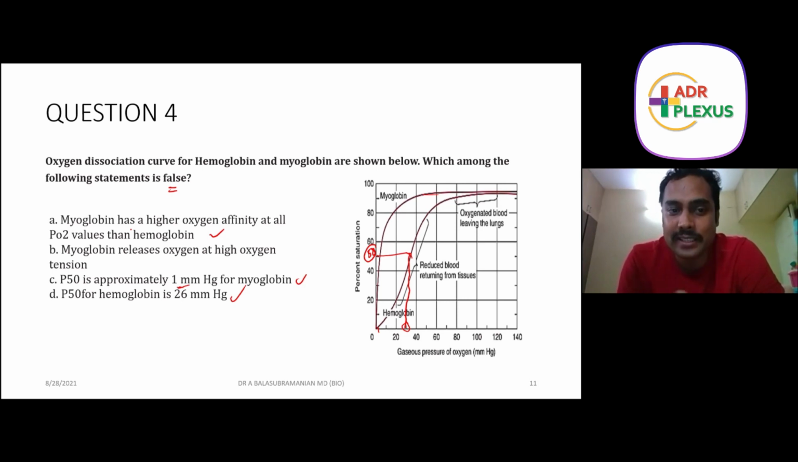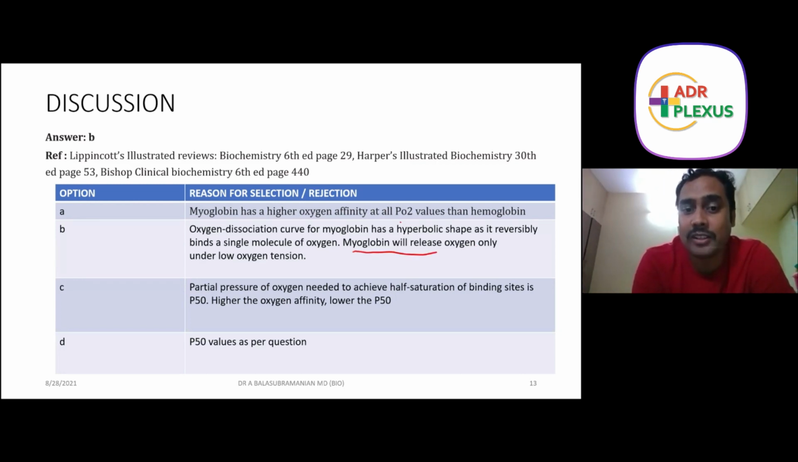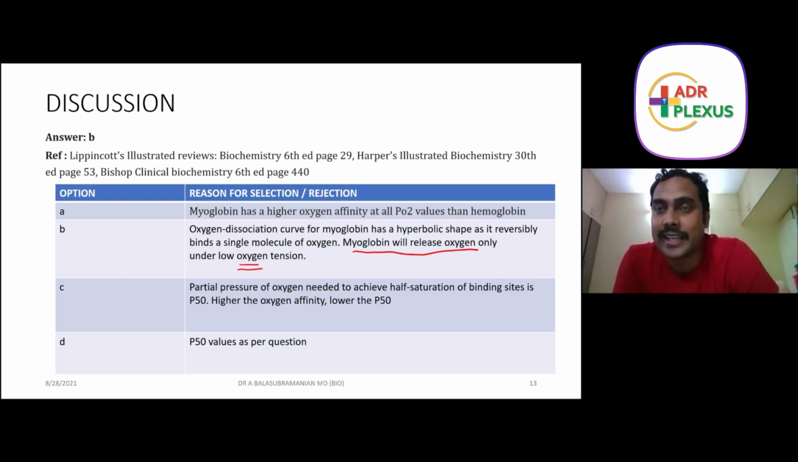So the answer here is B, and every explanation has been given. The correct answer here is myoglobin releases oxygen only under low oxygen tension. That is because it's like a concentration gradient. Very outside there is no oxygen, so myoglobin cannot hold. Even at that low oxygen also, myoglobin will comparatively hold more oxygen than the hemoglobin.